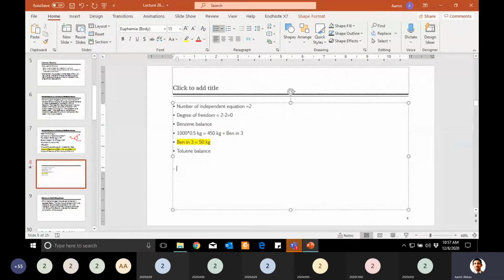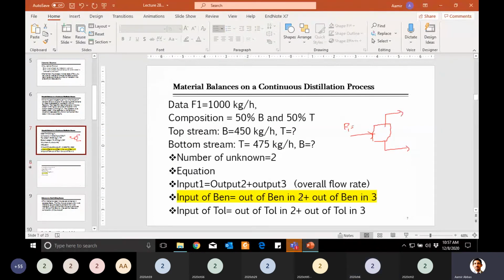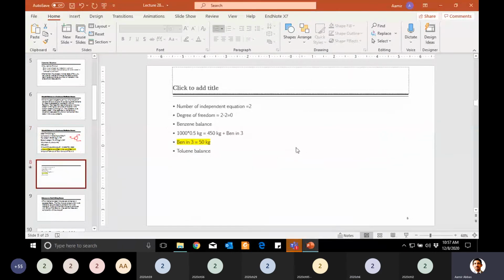Sir, please explain the benzene balance again. Benzene balance is simply input is equal to output in stream 2 and output in stream 3. So how much benzene is in the input? The student who is asking, just answer me, how much benzene is in the input?